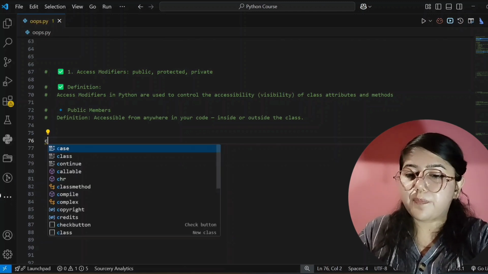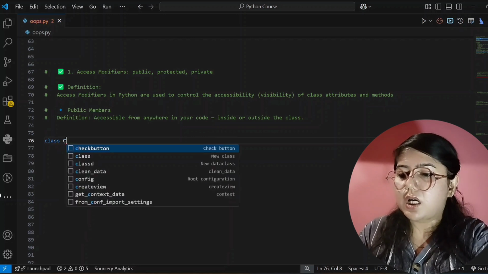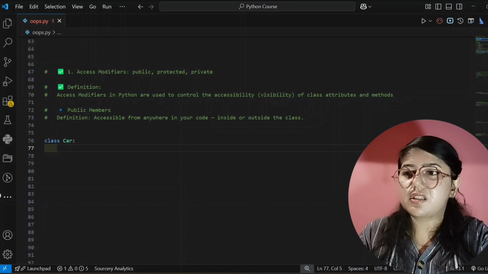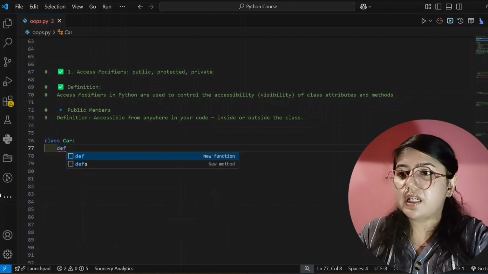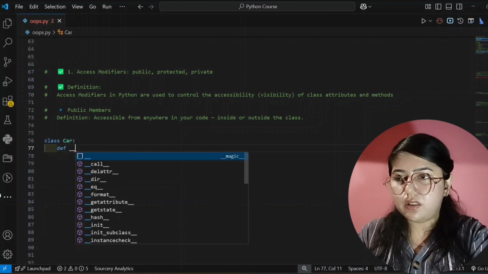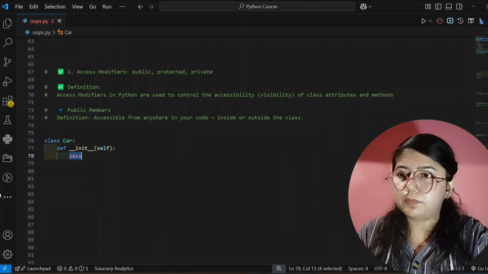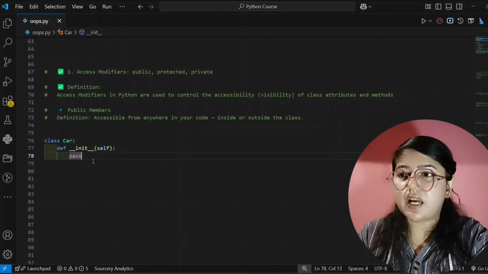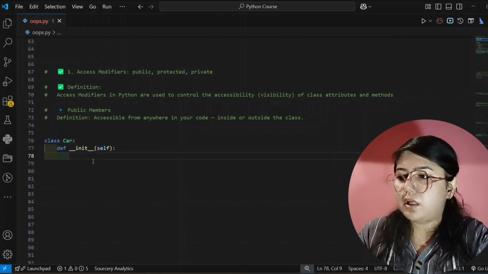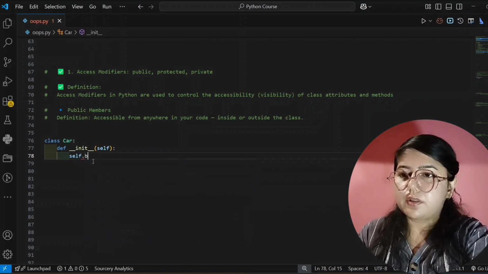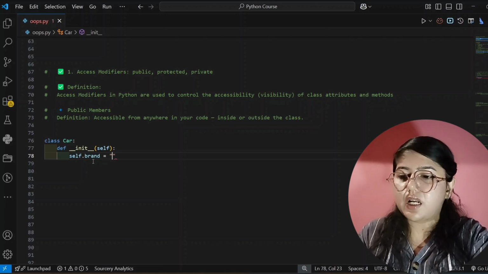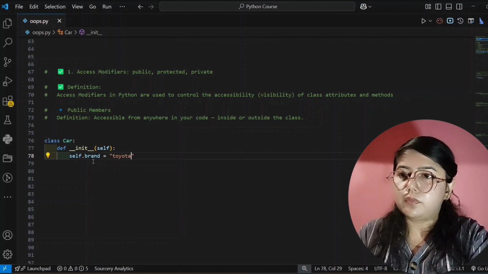So now I will create a class, and that is Car. I am giving its name. Now colon. I hope till now you understood the syntax of this. Now we are creating our first method with def, and self is written. I am removing this pass because I am creating one property or attribute, you can say, that is self.brand. I am only creating one property; you can create more as you wish. And here I am passing Toyota.